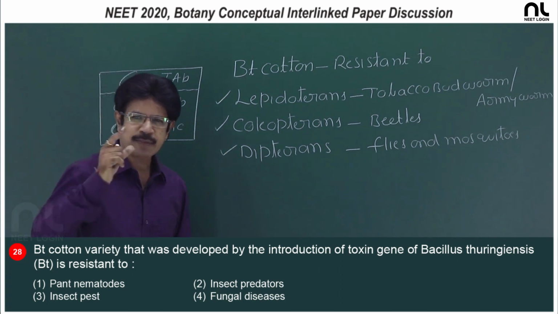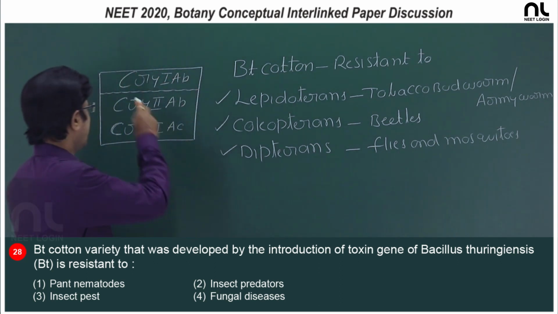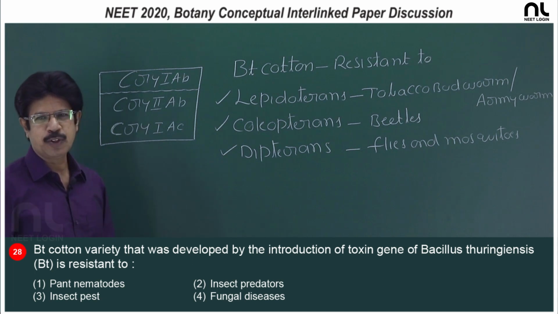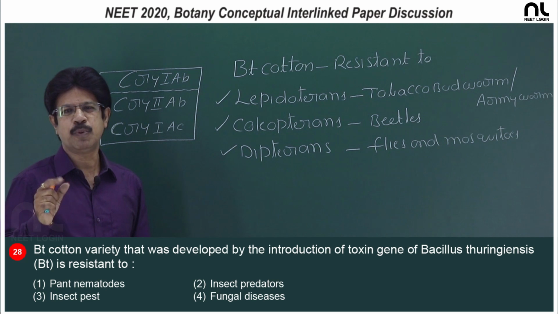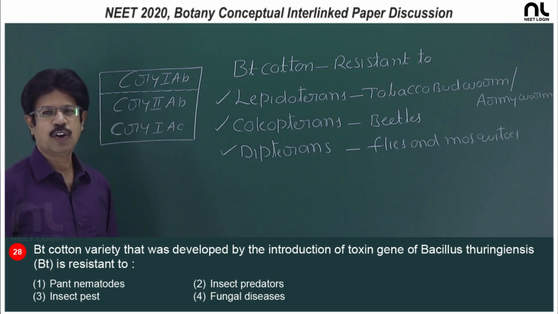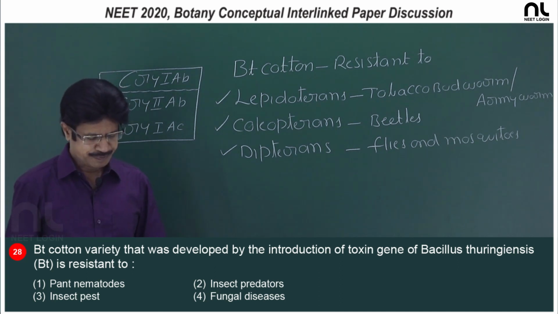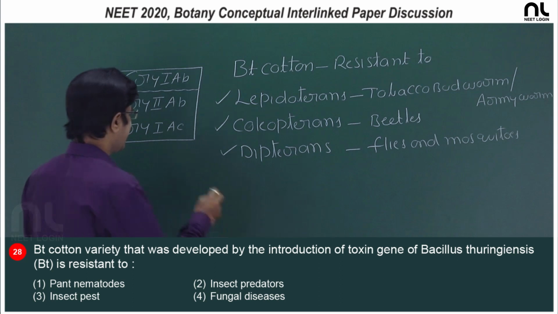And the choice of the genes depends upon the crop and the target pest. Cry1AB is the gene encoding the toxic protein which controls corn borer. Cry2AB and Cry1AC are for cotton bollworms. And the right option is the third option, insect pest.